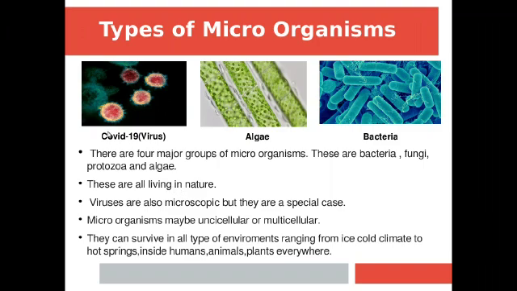Now, types of microorganisms. There are 4 major types of microorganisms present in the world. These are bacteria, fungi, protozoa and algae. And remember, all of them are living in nature. Viruses are also microscopic, but they are a special case, and why they are a special case we will discuss later. Microorganisms may be unicellular or multicellular, that means they may be a single celled organism or many celled in nature.